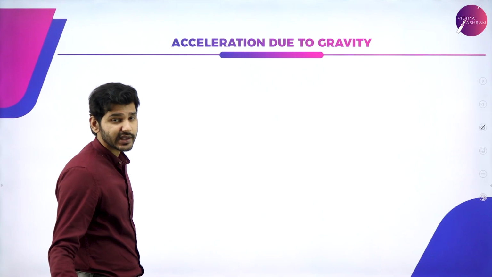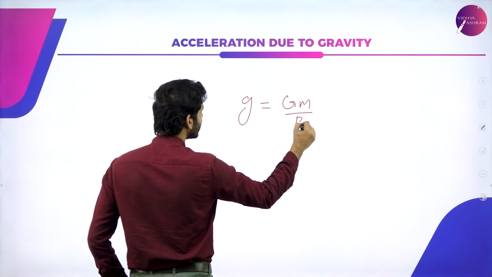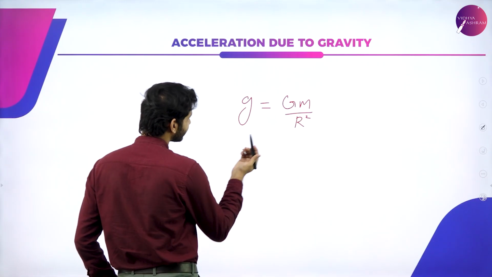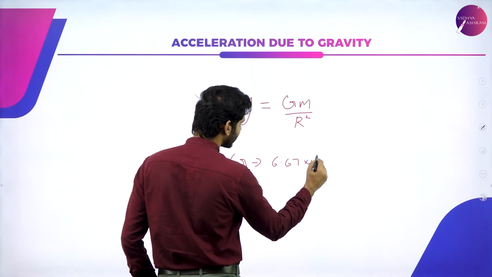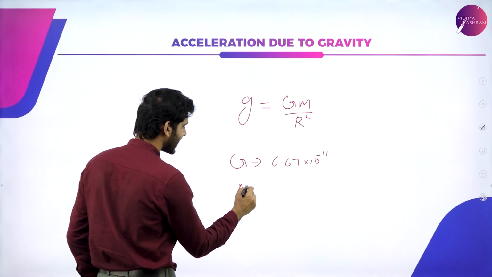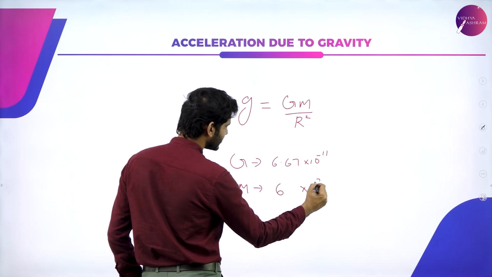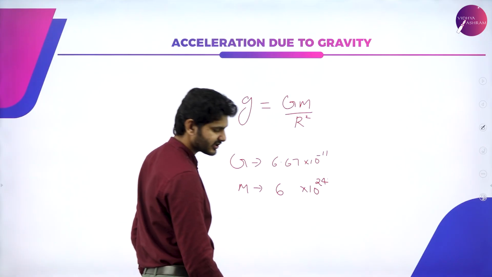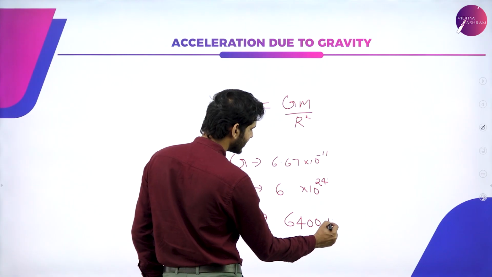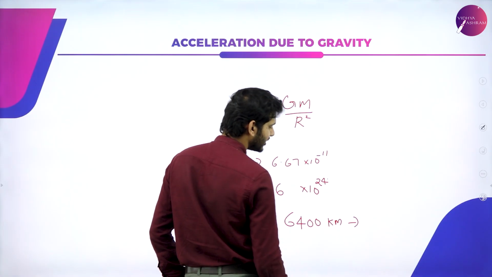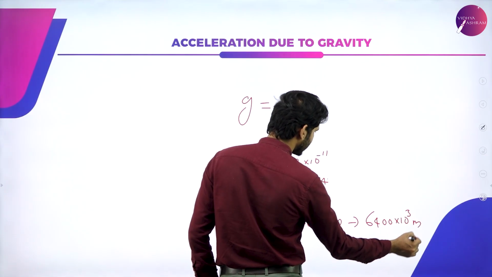So again, if you ever want to calculate acceleration due to gravity, g is equal to GM divided by r square. You can do that because the value of G is already known, which is 6.67 into 10 raised to minus 11, and the mass of the planet is around 6 into 10 raised to 24 kilograms. The radius of the planet is approximately 6400 kilometers, or it can be written as 6400 into 10 raised to 3 meters.